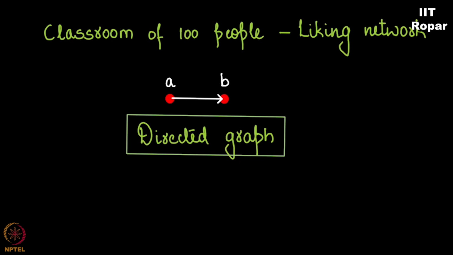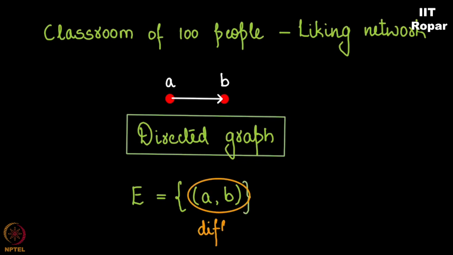So, in its representation, what we do is we ensure that in the edge set that we define, we precisely write without any ambiguity within brackets (A, B), which is in fact different from (B, A). So if (A, B) belongs to E, it means that there is a directed edge from A to B.